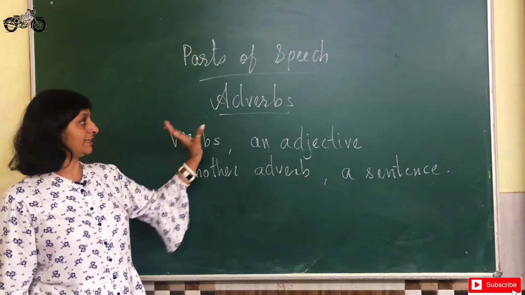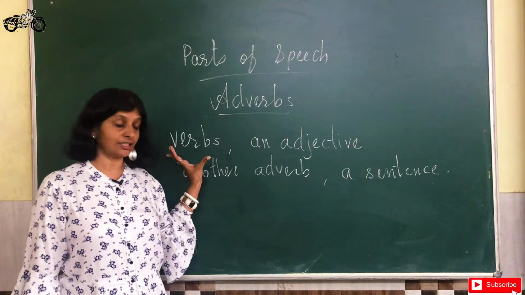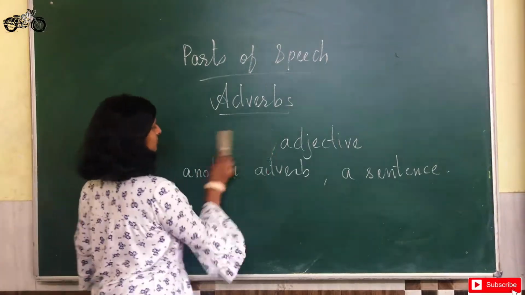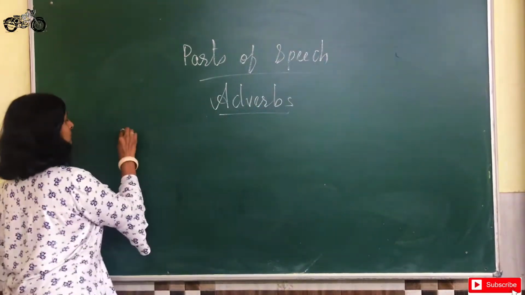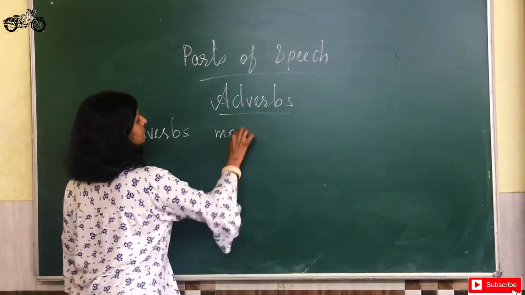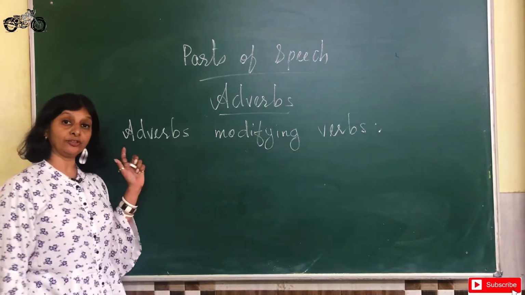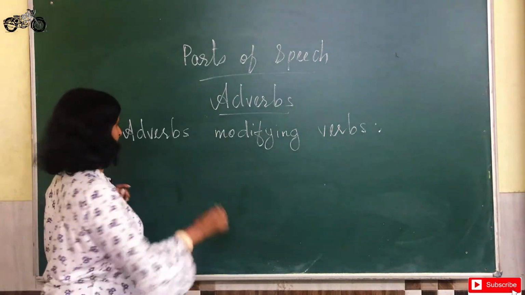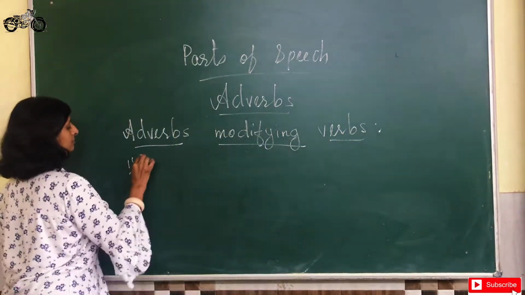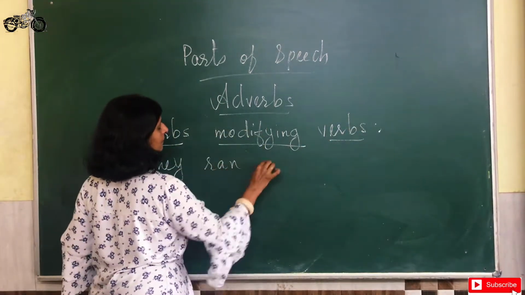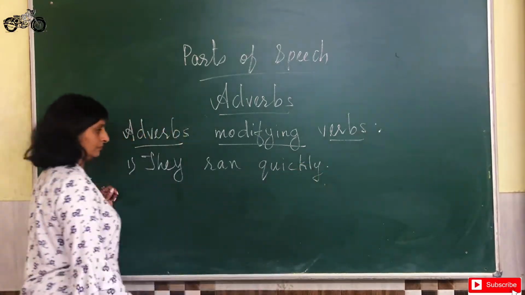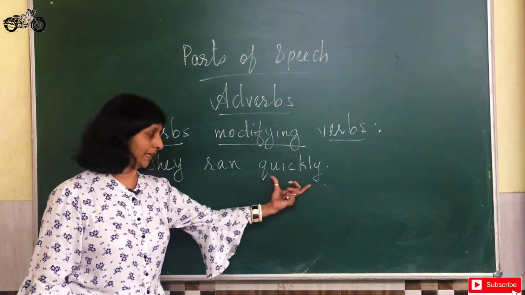So first let us see how adverbs give meaning to the verbs. We will see adverbs modifying verbs. They ran quickly.